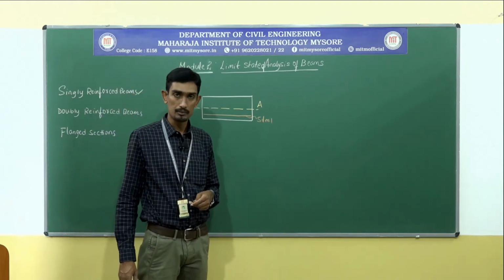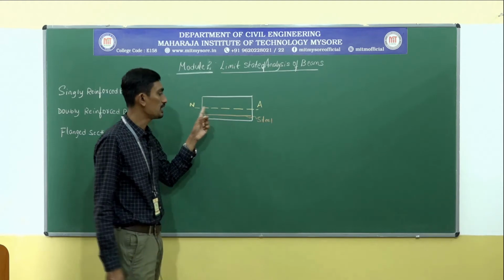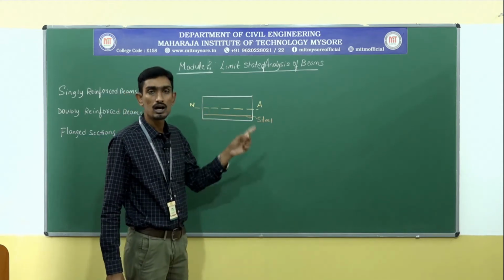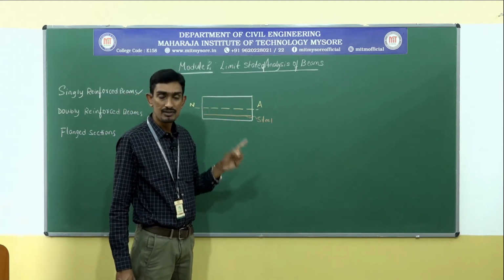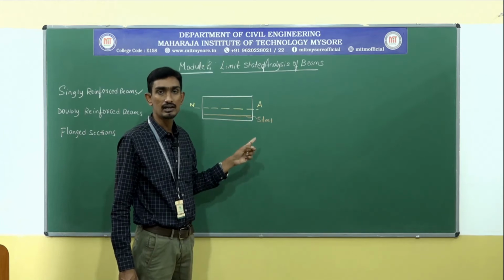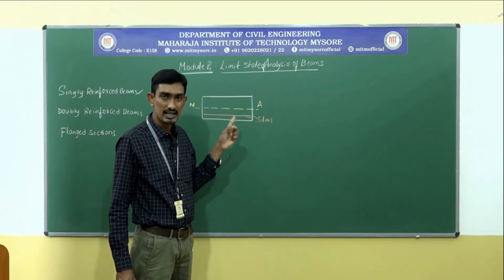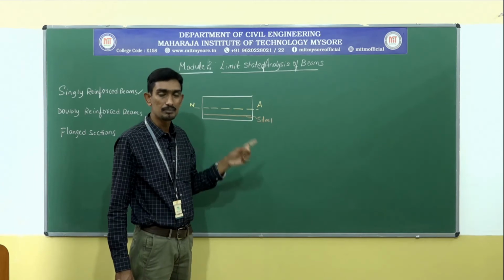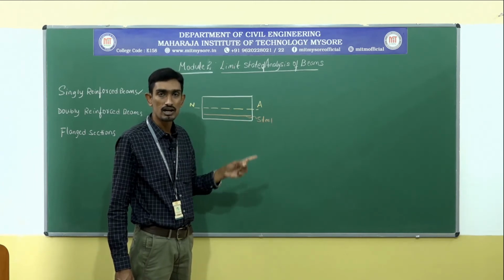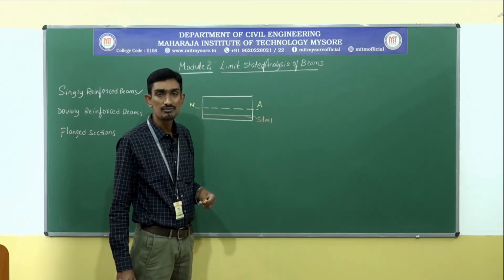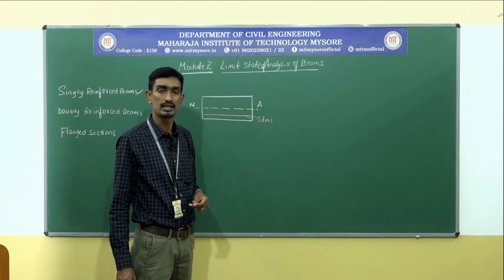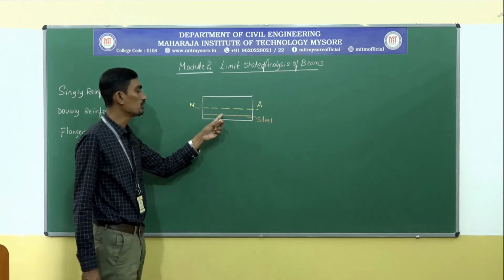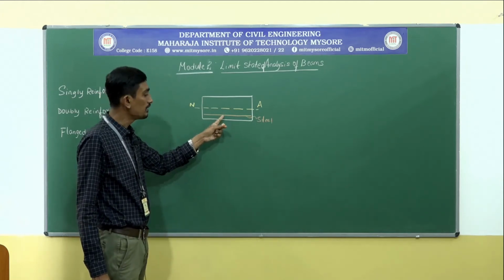Okay, I am going to repeat. If reinforcement is provided only on one side, specifically on the tension side to take care of tensile stresses, then that particular beam is called a singly reinforced beam. Is it clear? Okay, so you already came to know why you are going to provide the reinforcement.